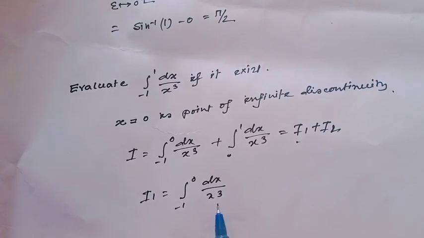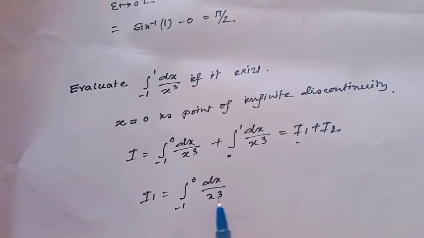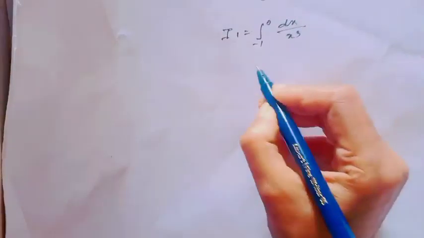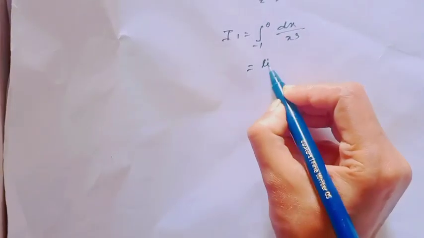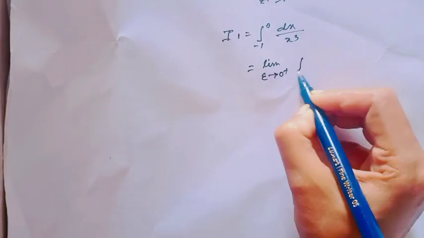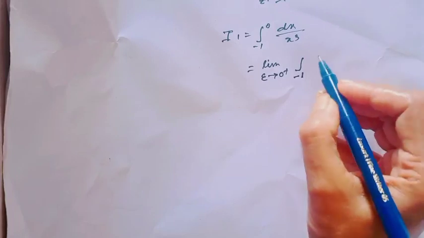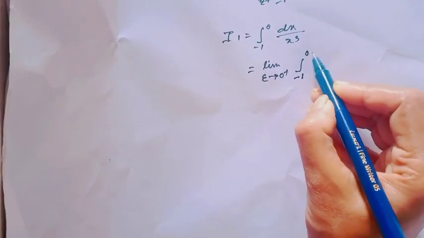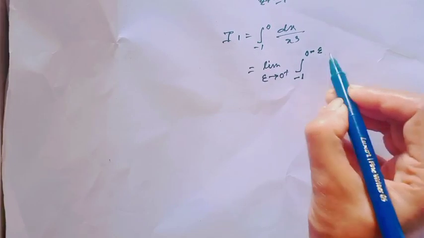Since here the point 0 is the point of discontinuity, this can be written as the limit as epsilon tends to 0 plus of the integration minus 1 to 0 minus epsilon dx over x cube, since the discontinuity is at the upper limit.